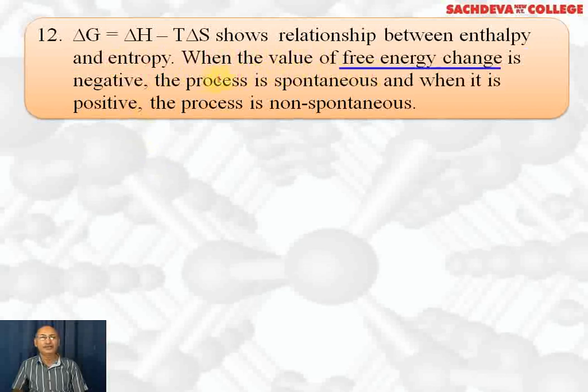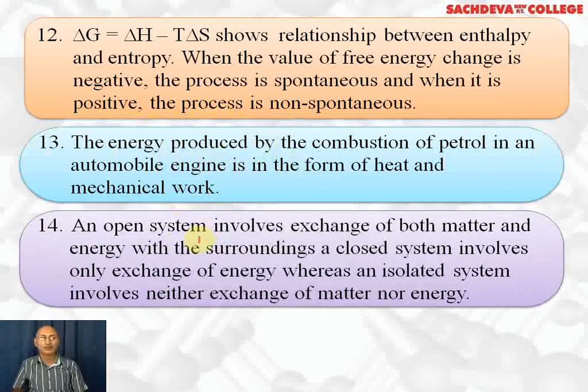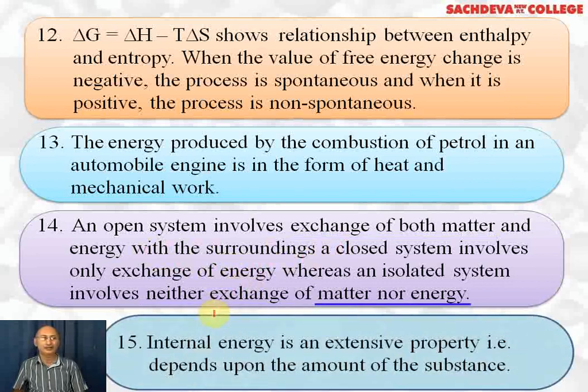When the value of free energy change is negative, the process is spontaneous, and when it is positive, the process is non-spontaneous. When it is equal to zero, the process is in equilibrium. Energy is produced by combustion of petrol in an automobile engine in the form of heat and mechanical work. An open system involves exchange of both matter as well as energy with the surroundings, whereas a closed system involves only exchange of energy, whereas an isolated system exchanges neither matter nor energy.